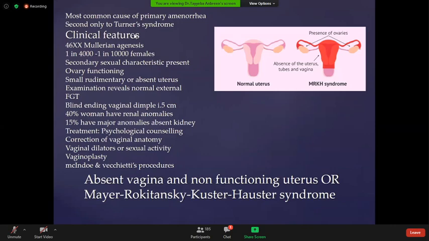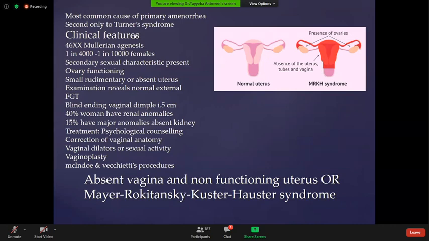Patient will be infertile. You have to counsel the patient regarding the fertility and the options available to treat the fertility. There is a need for the correction of vaginal anatomy. Patient should be provided with vaginal dilators or advice for sexual activity. Sometimes the patient needs vaginoplasty, McIndoe and Vecchietti procedures.